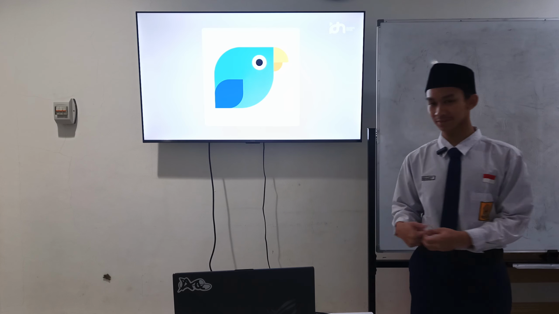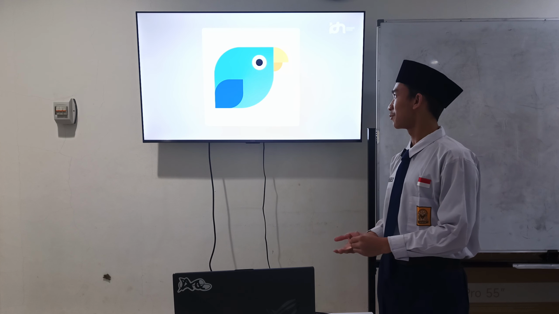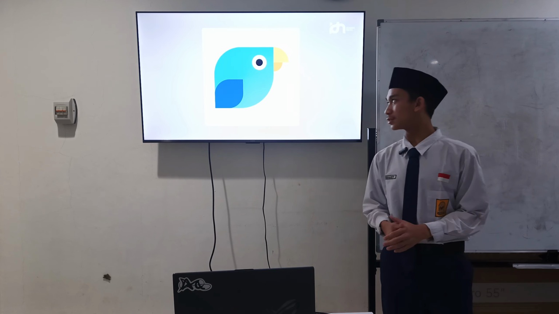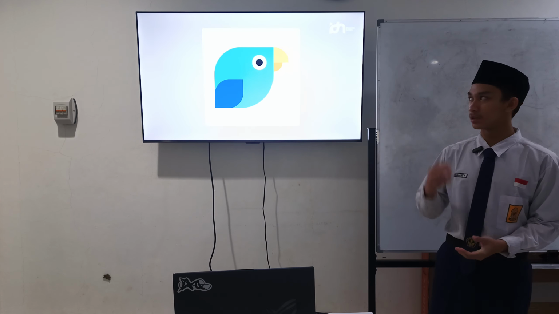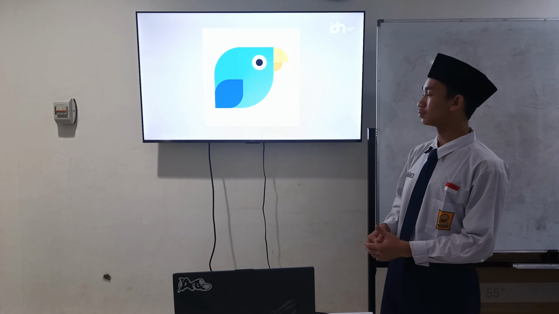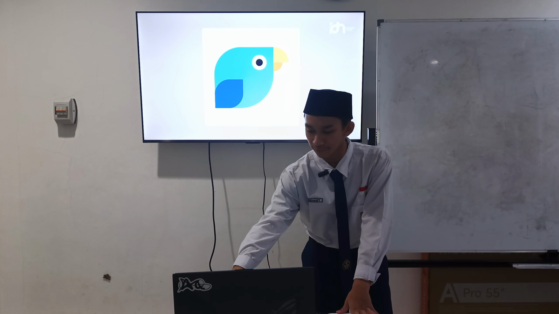Because it's just simple, yeah. Just using a rectangle, changing the border option, and also copying the rectangle, and just a simple beak, yeah, paruh. And yeah, maybe this is for the illustration.